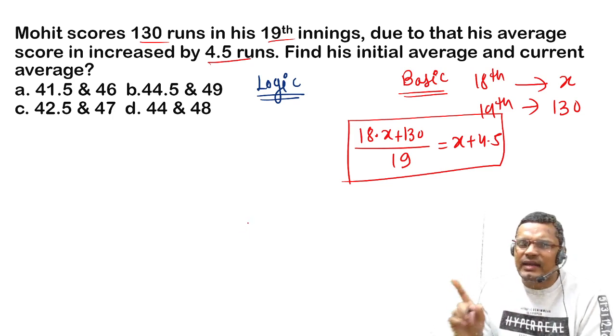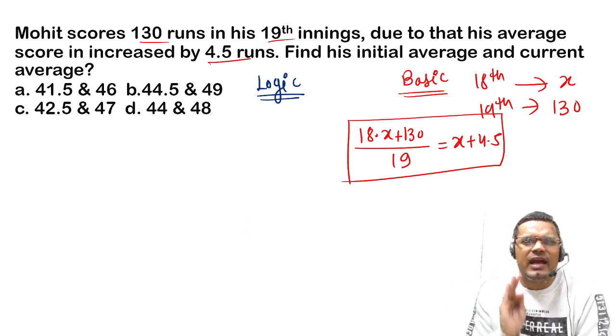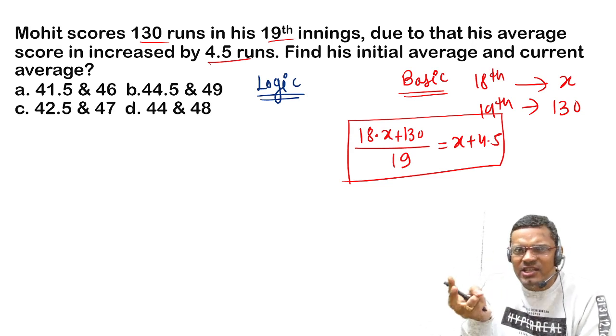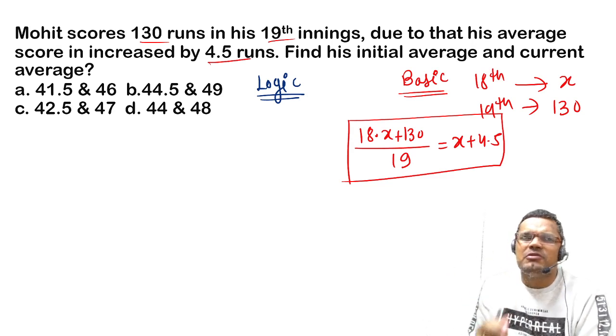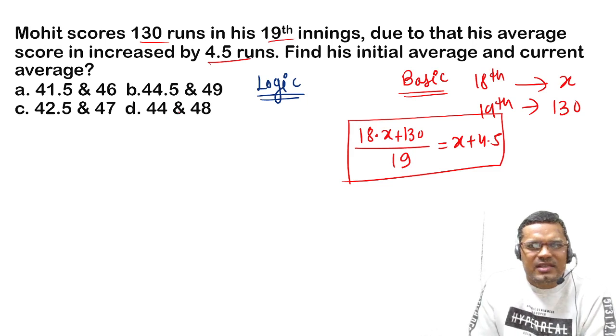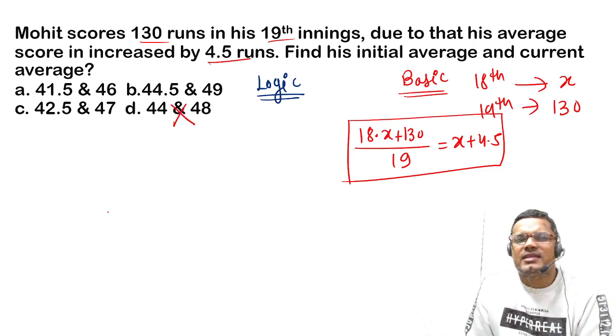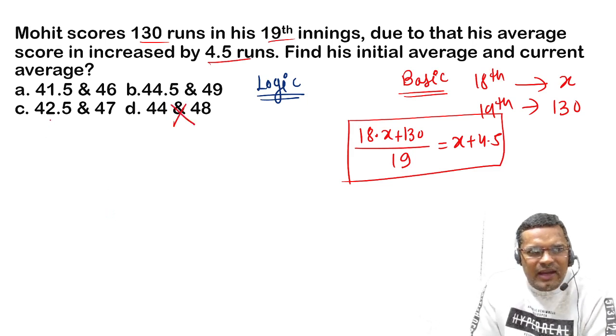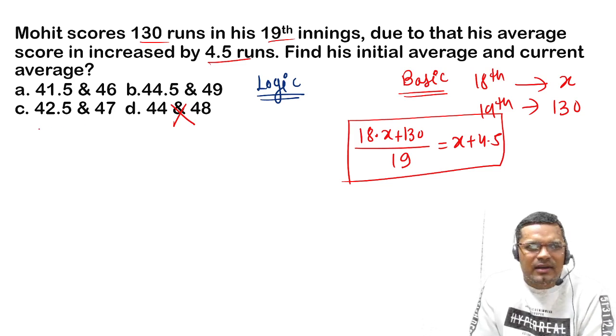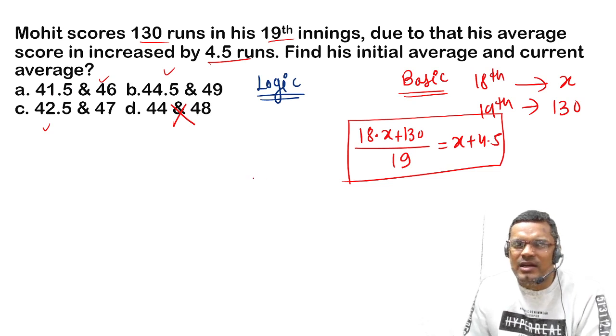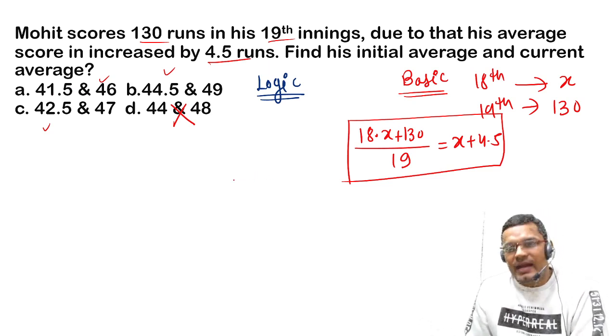Now you can directly understand the difference between the two averages, initial and current, it must be 4.5, right? So this cannot be the answer. This cannot be the answer. So if I add 4.5 to this part, this can be the answer, and this can be the answer. So what is the right answer?